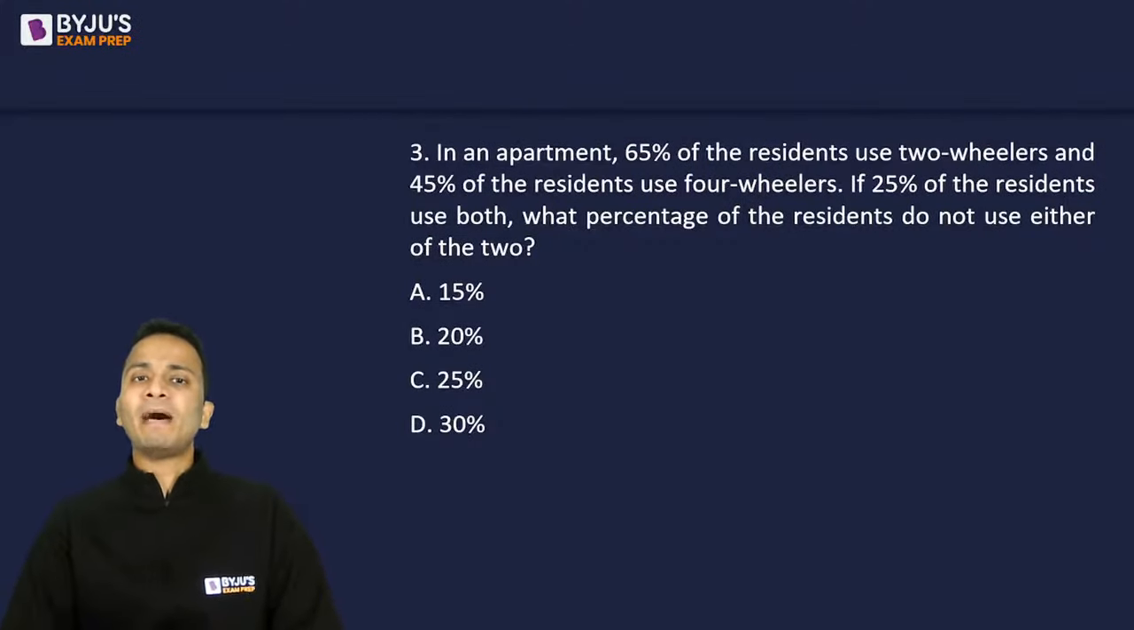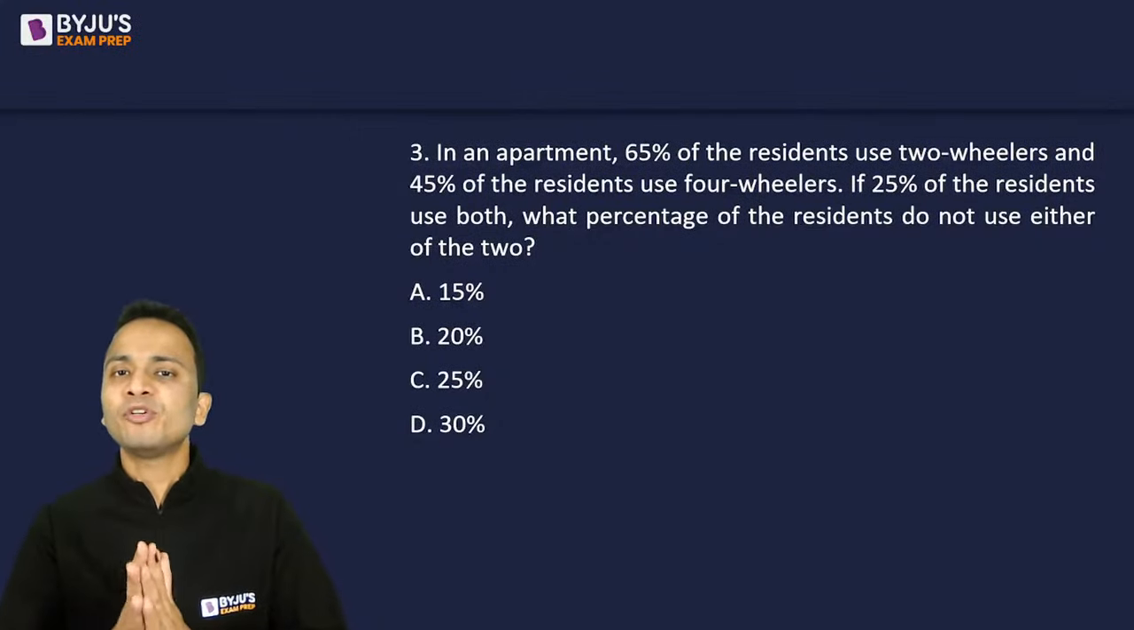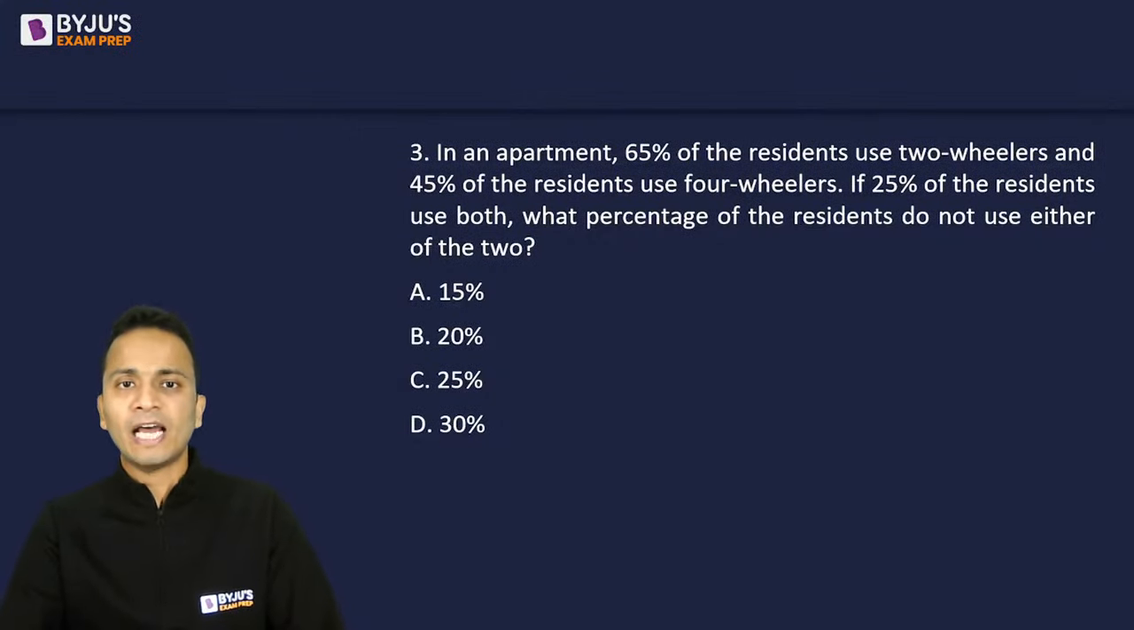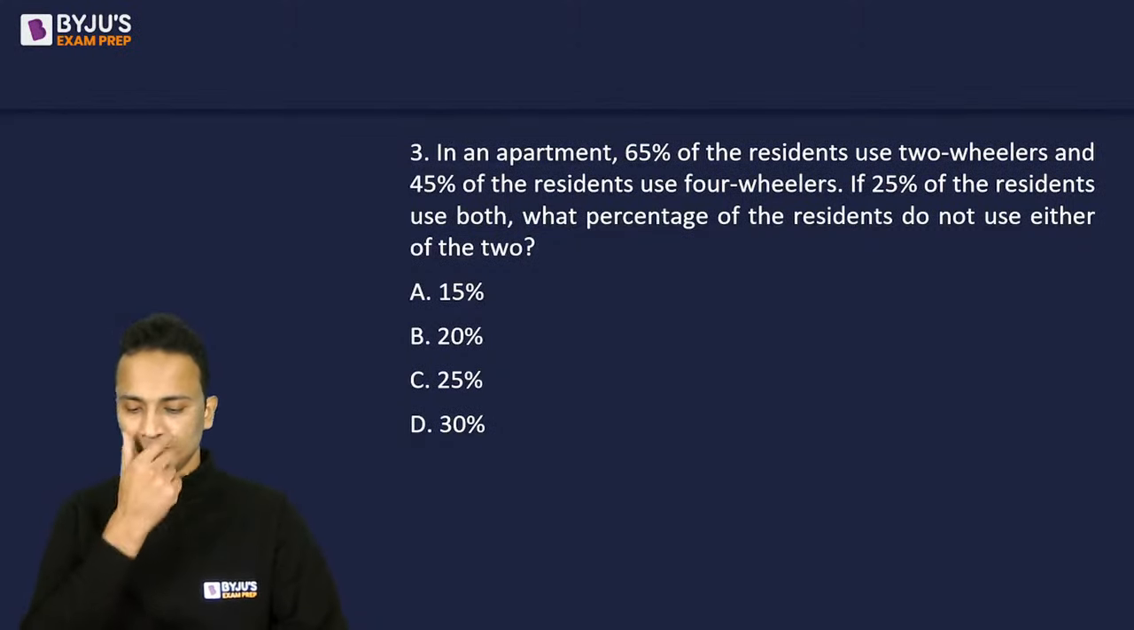So question is, in an apartment, 65% of the residents use two-wheelers and 45% use four-wheelers. 25% of the residents use both. What percentage of residents do not use either of the two?